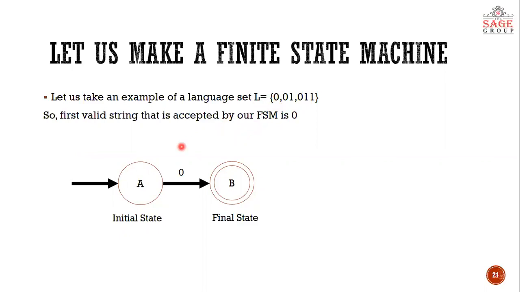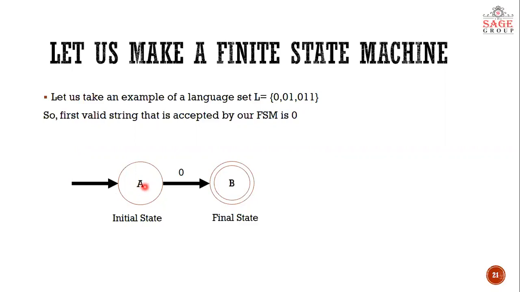So what should happen after taking 0? Our machine's control should reach the final state. And one more thing, how is the initial state made? The initial state is made by a single circle with an arrow coming from nowhere. You can see that this arrow is coming from nowhere. So this is the initial state. That means whenever the machine starts, the control should start from the initial state, that is state A.